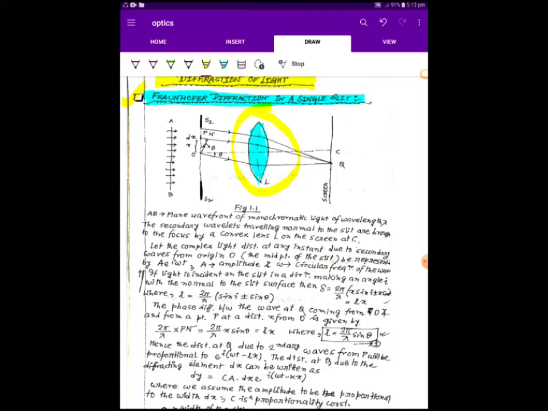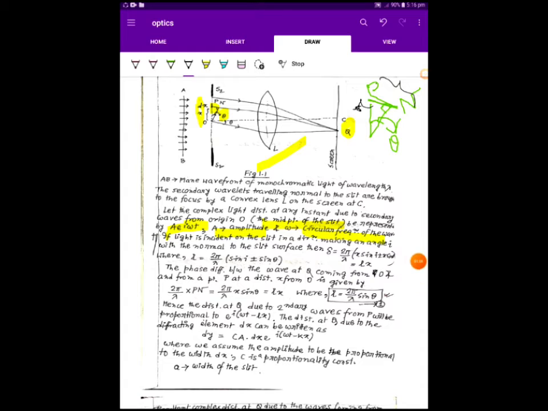Now we shall study the Fraunhofer diffraction in a single slit. Let the complex light disturbance at any instant due to the secondary waves from the origin O, the midpoint of the slit, be represented by a e^{iωt}, where a is the amplitude and ω is the circular frequency.